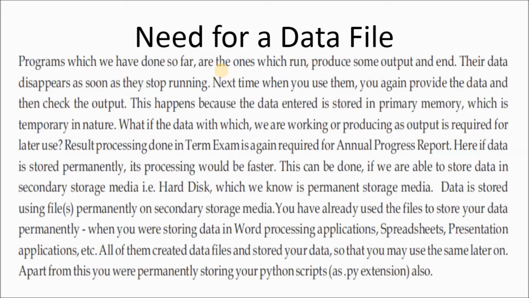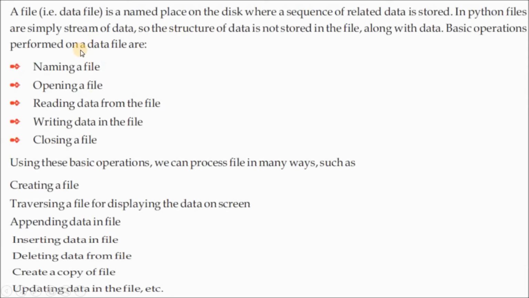So data is stored using files. Different types of files are there, as you already know, and we'll discuss how data will be stored. Here, see file operations: what to do in a file. First, naming of a file, so you have to give a file name. After that, opening a file, the next step. Then reading data from the file, writing data into the file, and closing a file. These are the steps that you have to do in file programming.